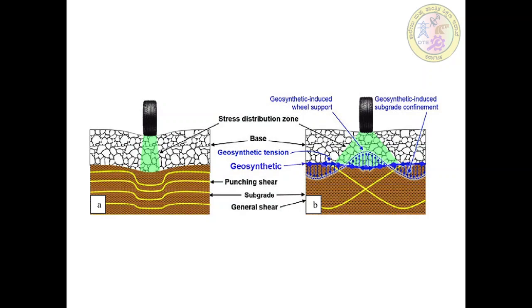There is no punching shear here. Subgrade will be very stiff because we are providing the geosynthetic, and above that there will be a creation of geosynthetic tension. So here is the stress distribution, and when we apply the load there is no punching shear affecting the road directly.